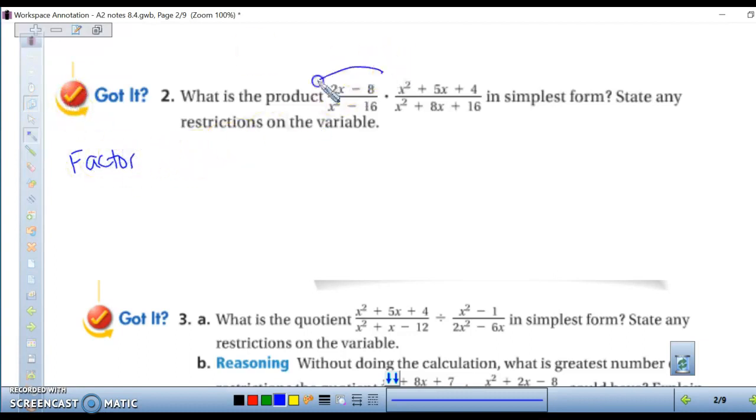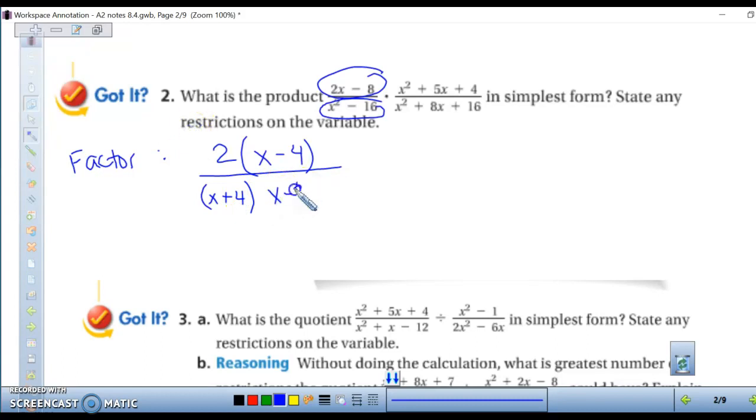So on the top, we can take out a 2, and we're left with x minus 4, sorry. On the bottom, we have the difference of squares. Take the square root of x squared, and we get x. Take the square root of 16, we get 4. So we have x plus 4 and x minus 4.